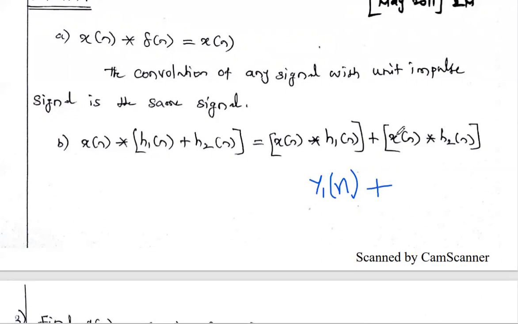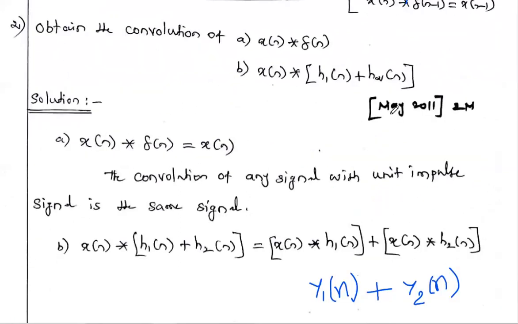Similarly, the input signal convolved with the second impulse response is the output y2 of n. This is the answer. In a single step you solve this 2-mark problem.